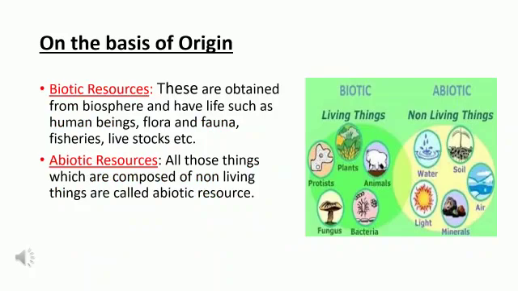Now, on the basis of origin, we have two types, which is seen on the screen: biotic resources and abiotic resources. Resources which are obtained from the biosphere and have life are known as biotic resources, for example, human beings, animals, plants, etc. Abiotic resources are all those things which are composed of non-living things, for example, water, soil, air, minerals, etc.